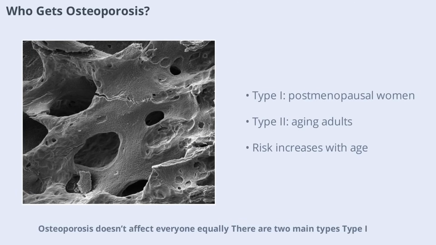Osteoporosis doesn't affect everyone equally. There are two main types. Type I, or postmenopausal osteoporosis, affects about 50% of women after age 50. Type II, known as age-associated osteoporosis, impacts most aging women and men. The risk increases with age, and women are particularly vulnerable after menopause due to hormonal changes. Understanding who is at risk helps target prevention strategies more effectively.